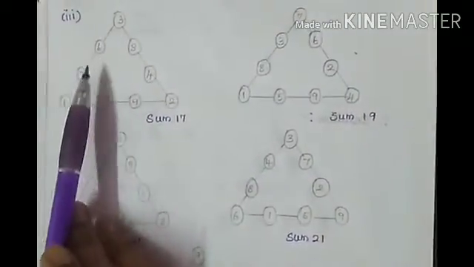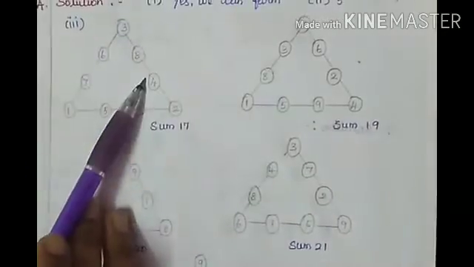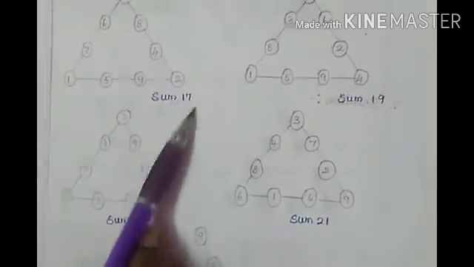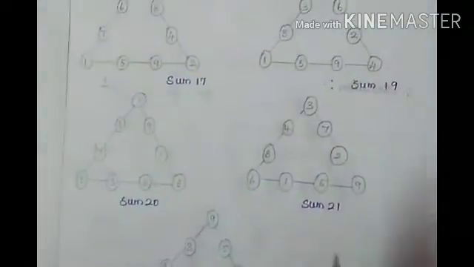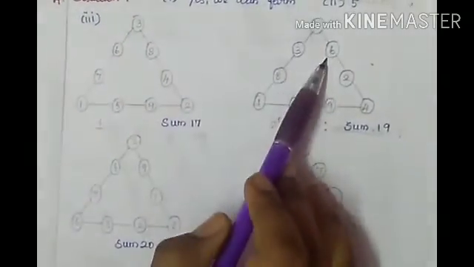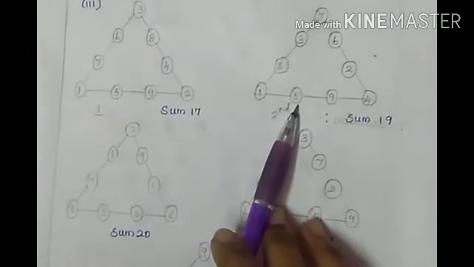3 plus 6 plus 7 plus 1, this is 17. 3 plus 8 plus 4 plus 2, 17. 1 plus 5 plus 9 plus 2 is also 17. So likewise you have to arrange. This is the first possibility. Then see the second possibility. 7 plus 3 plus 8 plus 1 is 19. 7 plus 6 plus 2 plus 4 is also 19. 1 plus 5 plus 9 plus 4 is also 19.